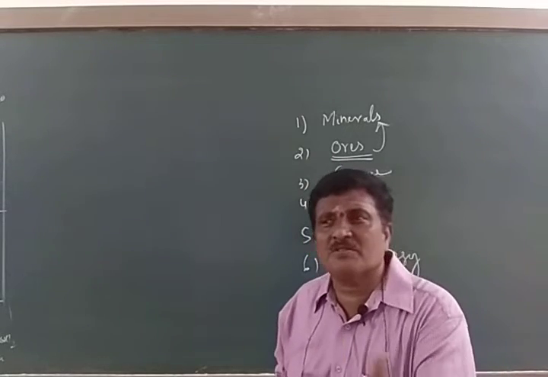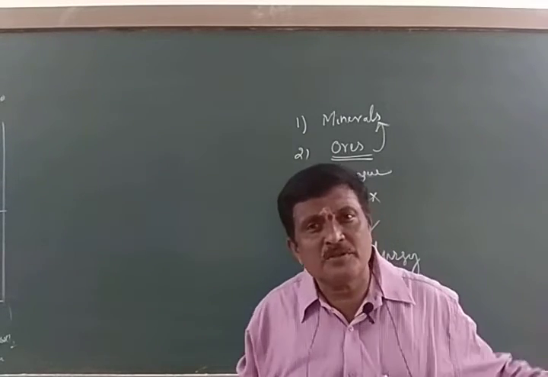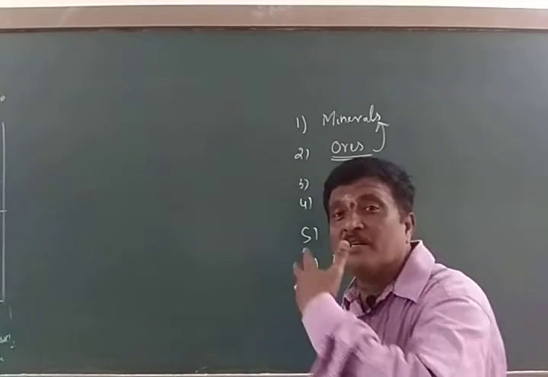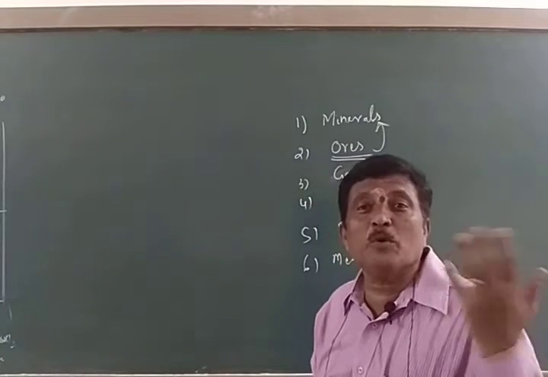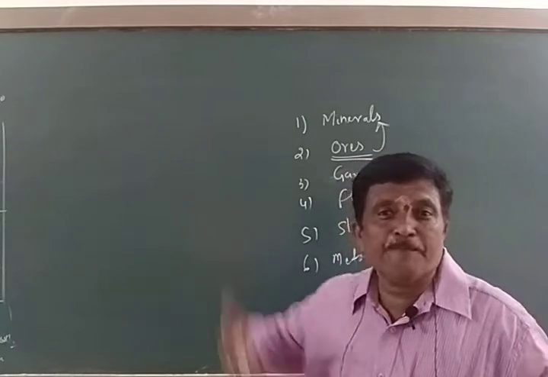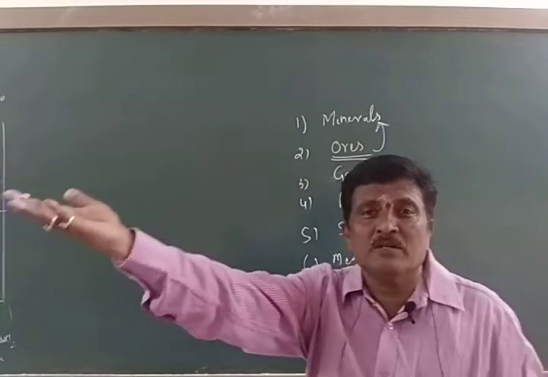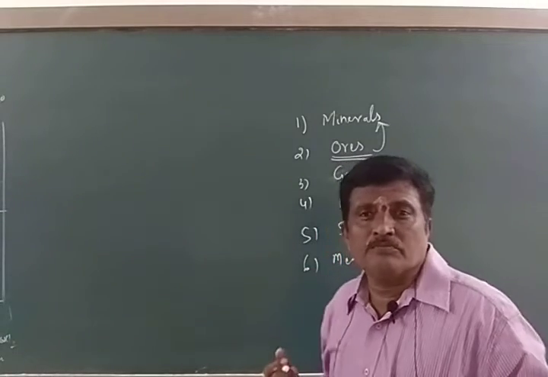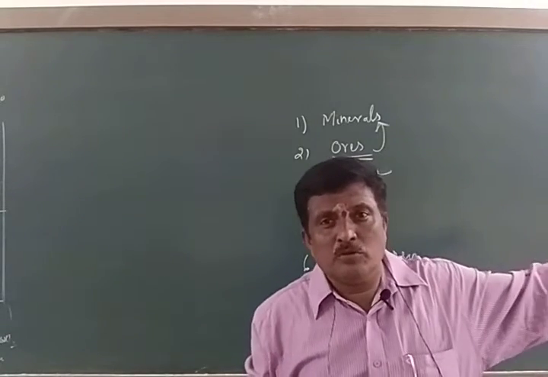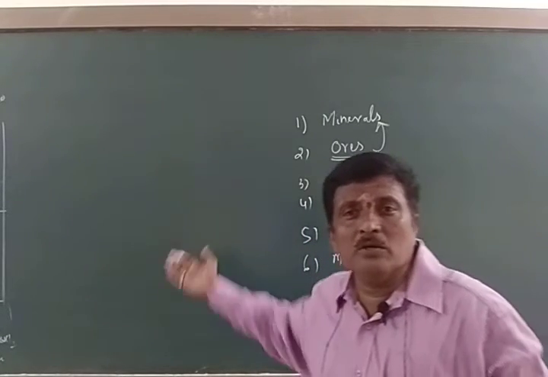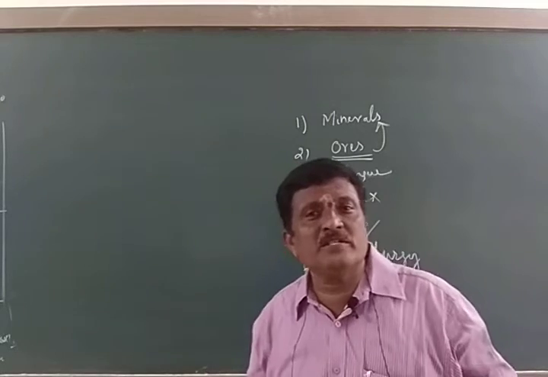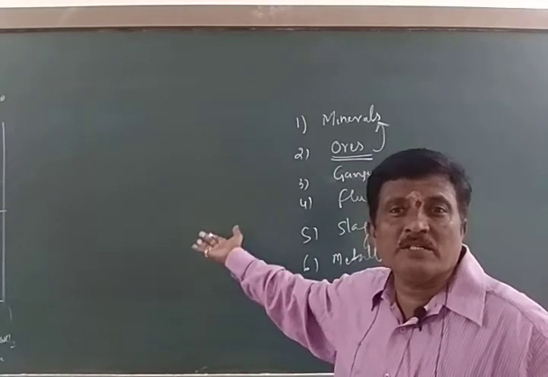Just to glance at neighboring districts where you can get a rich amount of different ores. For example, Ballari, famous for iron ores. Gulbarga, limestone, famous for calcium ore. Then Bagalkot, famous for magnesium. Belgaum, that is aluminium.